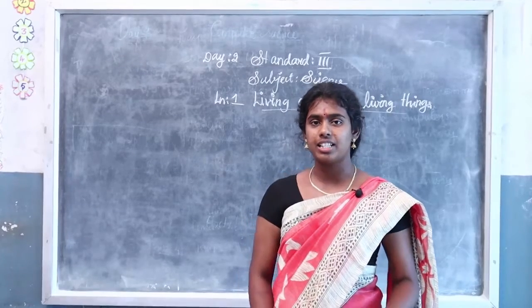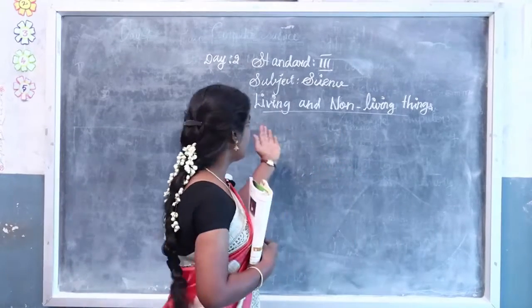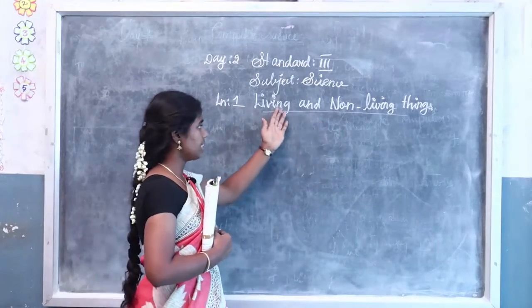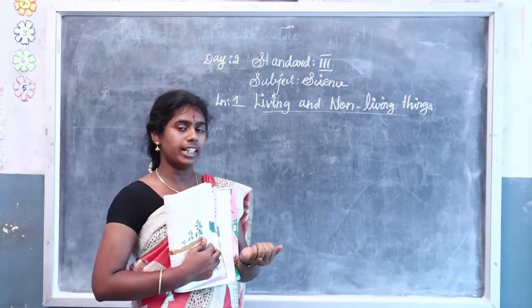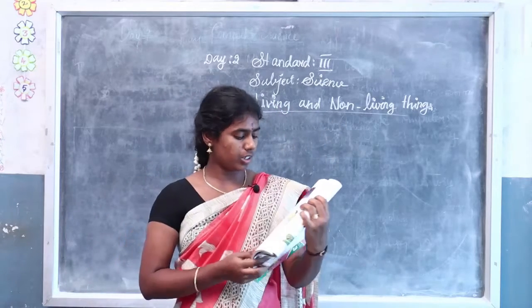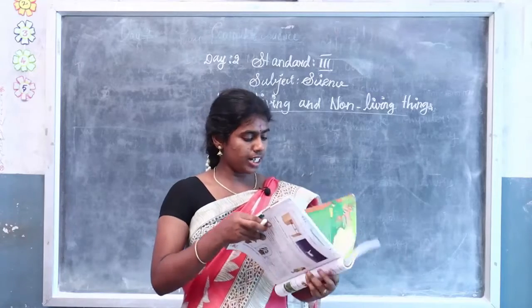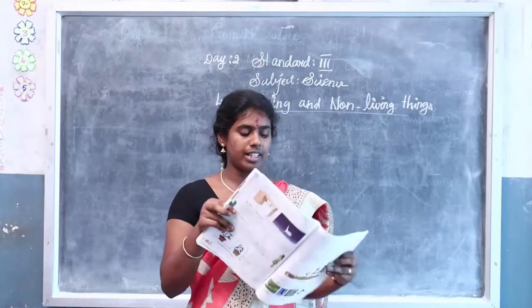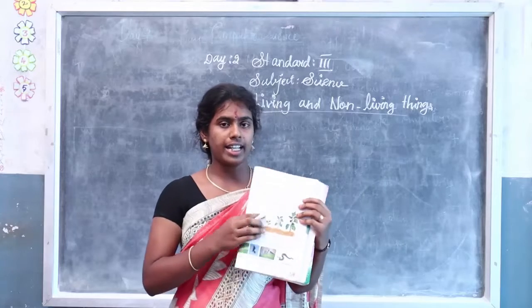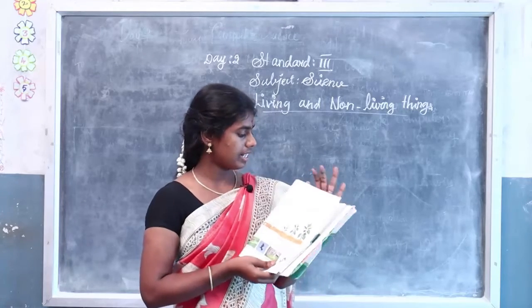Let's see the class. Already we learned lesson 1, living and non-living things. What is the title of the lesson? Living and non-living things. What is meant by living thing and non-living thing, and their features. Today also we are going to learn features of living and non-living things. Now take your Oxford Seasons book page number 127.